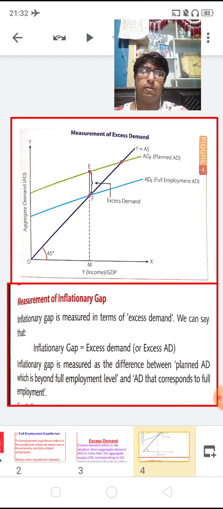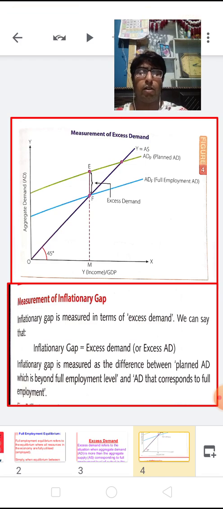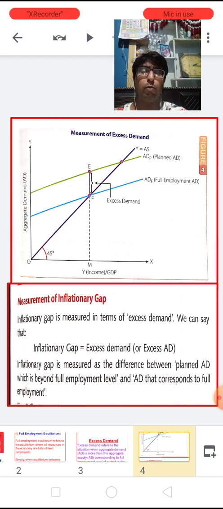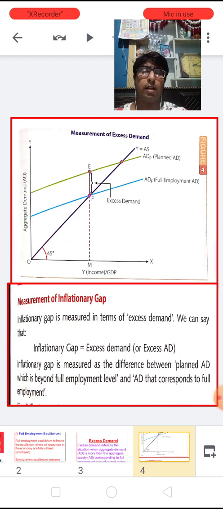The initial aggregate demand at full employment, AD, is going from left to right in an upward direction, which is shown here in the slide by the blue color. And the new aggregate demand, which is the actual aggregate demand, is represented with ADP, the planned aggregate demand.